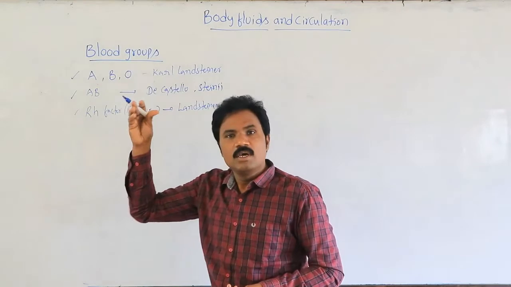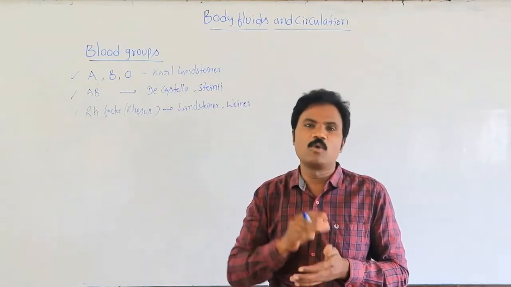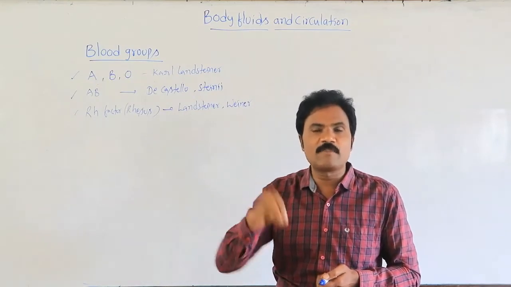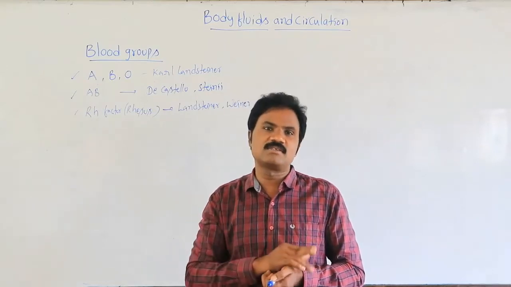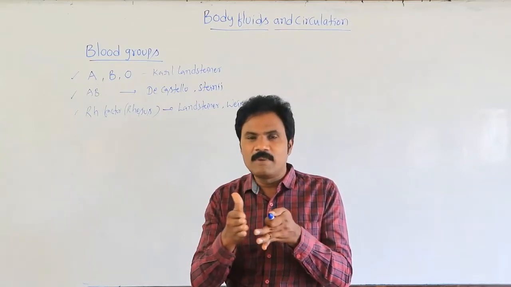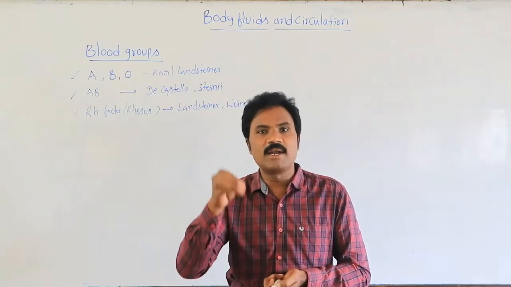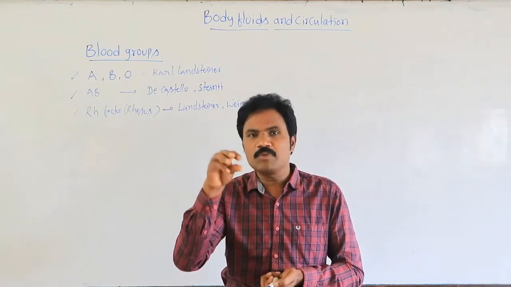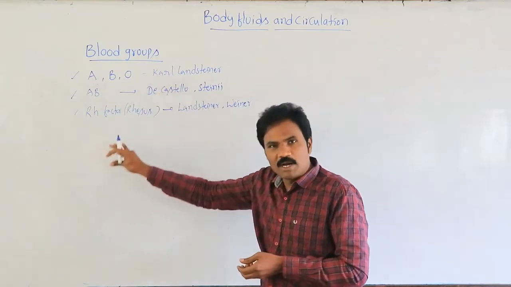Normally, for blood transfusion, the blood group is required. Why do we transfuse blood from one person to another? At the time of injury, accidents, operations, or blood replacement during old age, blood transfusion is required. For that, we must know the type of the blood groups. These are the types of blood groups that are present.